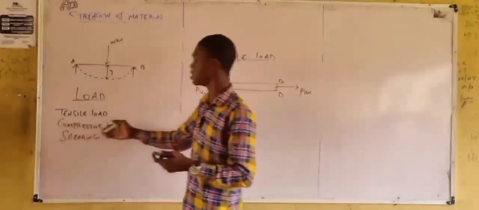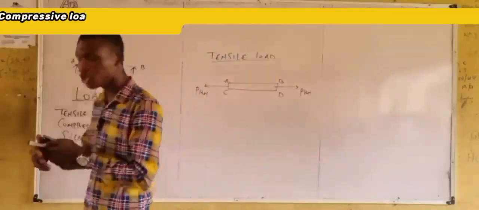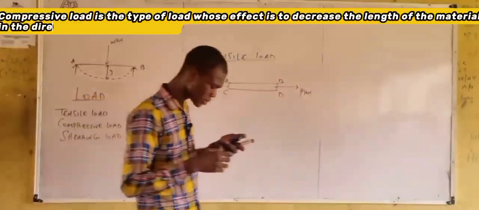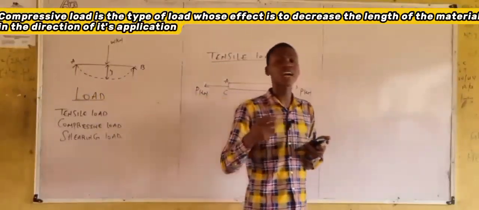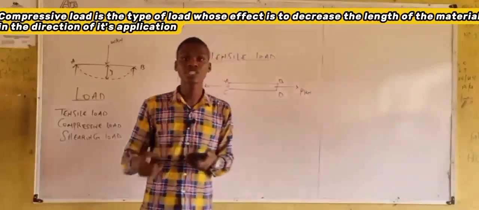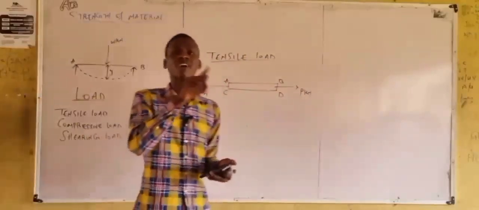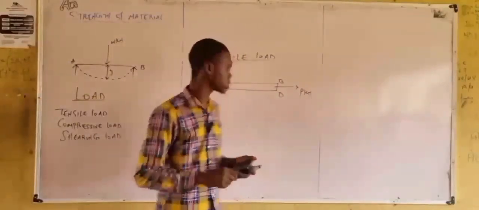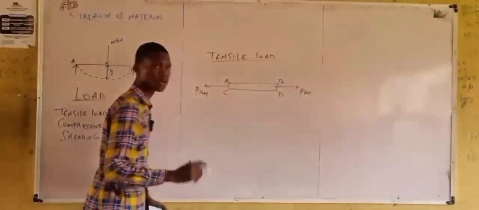All right. Now, for compressive load, it is synonymous to this, but vice versa. For compressive load, the load whose effect is to decrease the length of the material in the direction of its application. Now, when we say the direction of its application, let's see what it means. Let's consider these two cases.